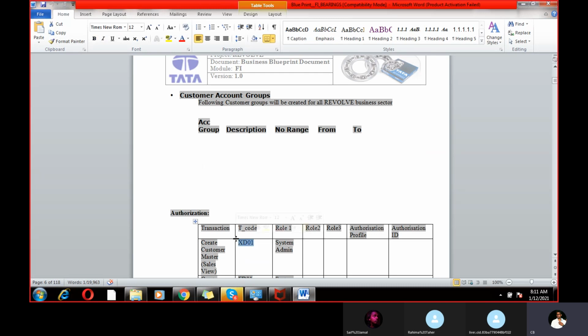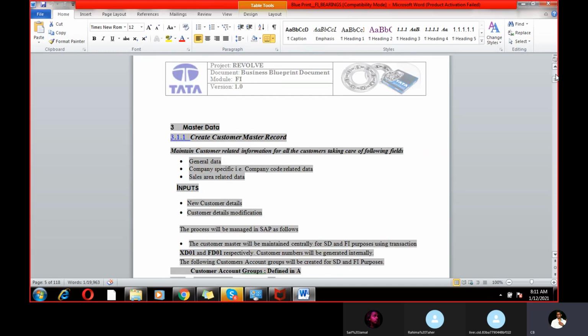XD01 is for creation of the customer, and XK01 is for creation of the vendor. Whenever I say master data, it means customer master data, vendor master data, cost center master data, cost element master data, profit center master data, asset master data, and GL master data. WBS is also one of the master data. These are all the information that comes under master data.